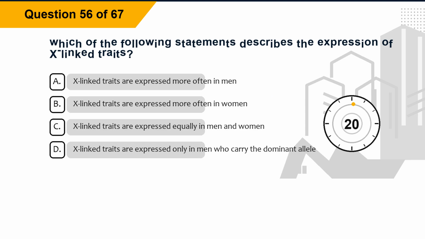Question 56. Which of the following statements describes the expression of X-linked traits? Option A, X-linked traits are expressed more often in men. Option B, X-linked traits are expressed more often in women. Option C, X-linked traits are expressed equally in men and women. Option D, X-linked traits are expressed only in men who carry the dominant allele.